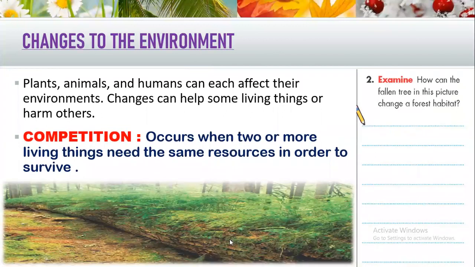We will start our main objective for today: competition. What do I mean by competition? When you hear the word competition, maybe you think of a competition between you and your friend, who's running faster, for example, or who's going to score more goals. That's an example of competition. Let's talk about different living things. Competition occurs when two or more living things need the same resources in order to survive.